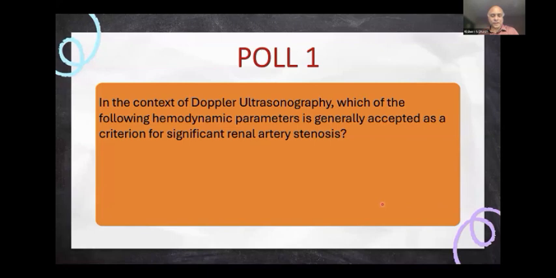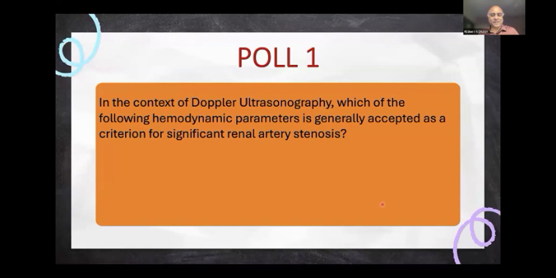The renal aortic ratio is the ratio of the renal PSV to the aortic PSV. More than 3.5 is a strong indicator of hemodynamically significant renal artery stenosis, while normal values are less than 3 to 3.5.